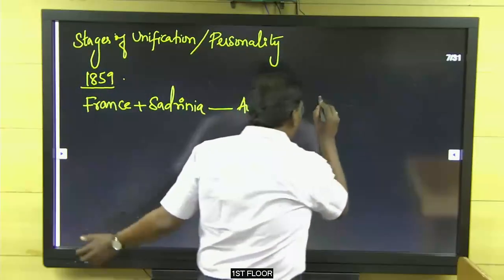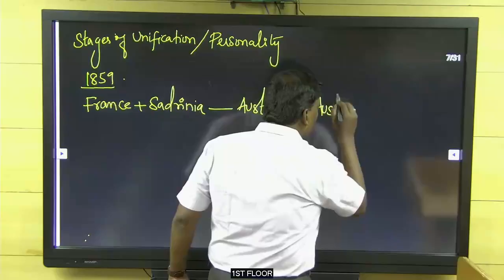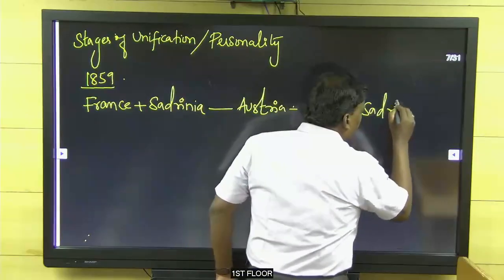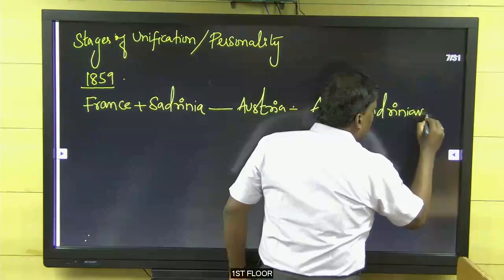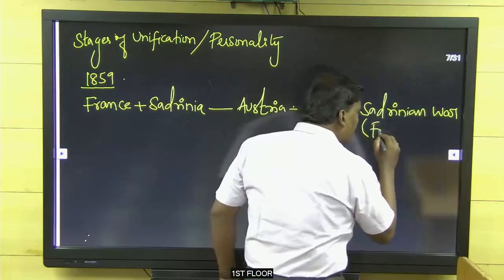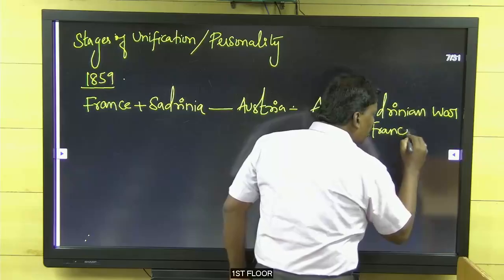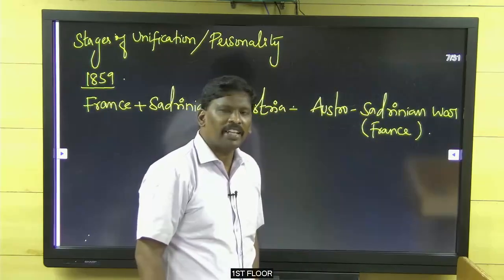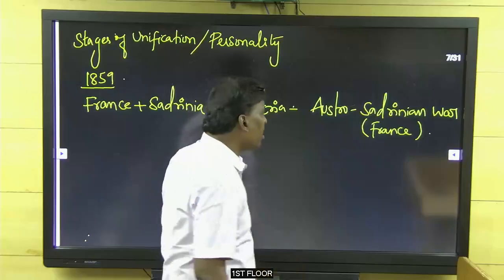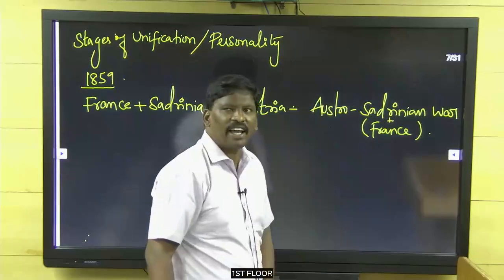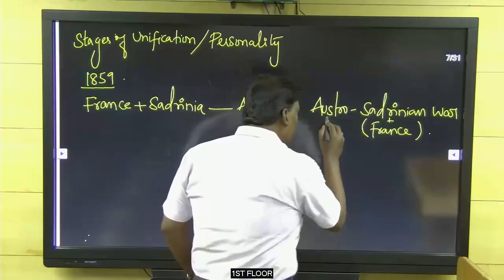That is called the Austro-Sardinian War. In this war with Sardinia, France is indirectly supporting by giving French army support to Sardinia. What was the result of that war?